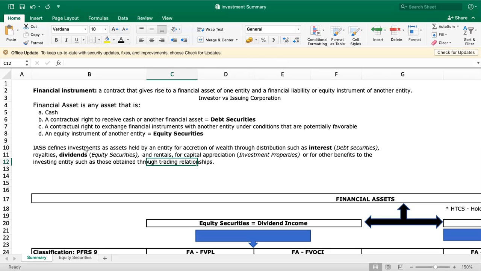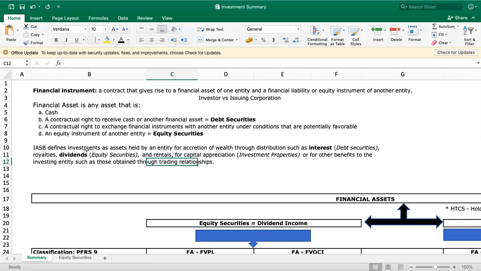Like for example, nag-sinking fund ka or nag-establish ka og investment for plant expansion nga fund. So that is intended for your plant expansion. So you invest for the future plant expansion or you invest for kanang mga future plans for the entity. Also, you have protection.